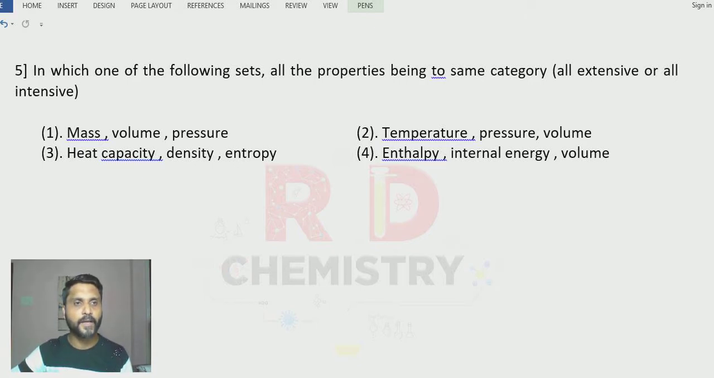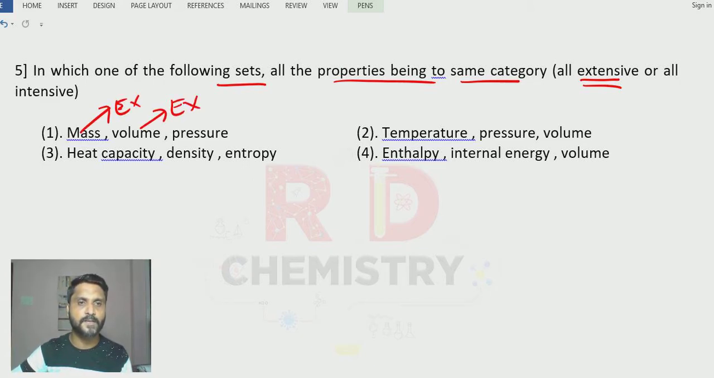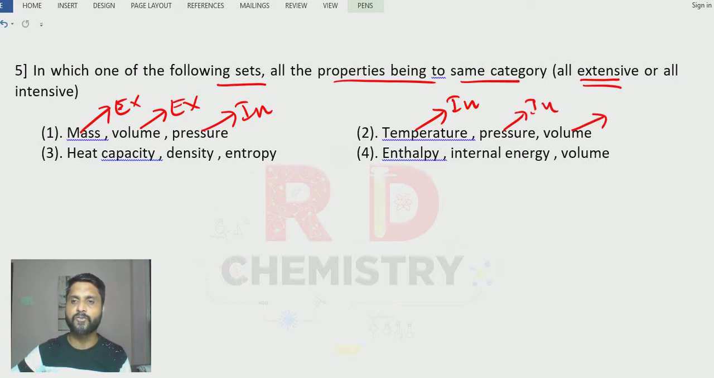Question number 5. In which of the following sets do all the properties belong to the same category? Either all should be extensive or all intensive. Mass depends, extensive property. Volume depends on the amount, extensive. But pressure is an intensive property, does not depend on the amount of substance. So there are two different categories. Temperature is intensive, independent. Pressure is independent. But volume depends on the mass, extensive property. Heat capacity depends on the amount of the substance, extensive property. Density is independent of the amount of substance.